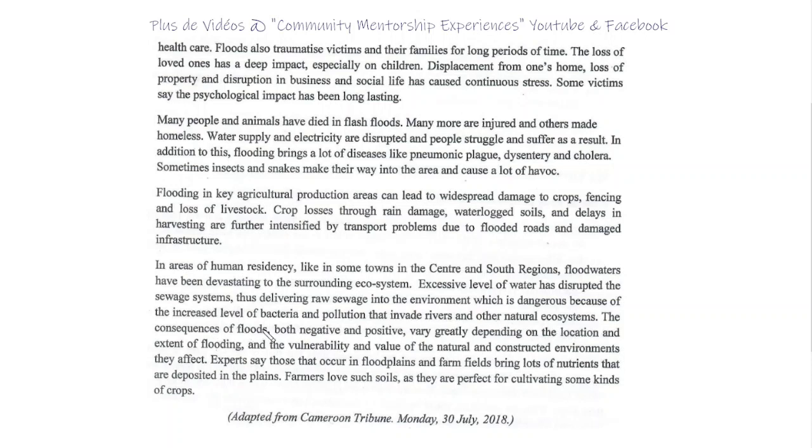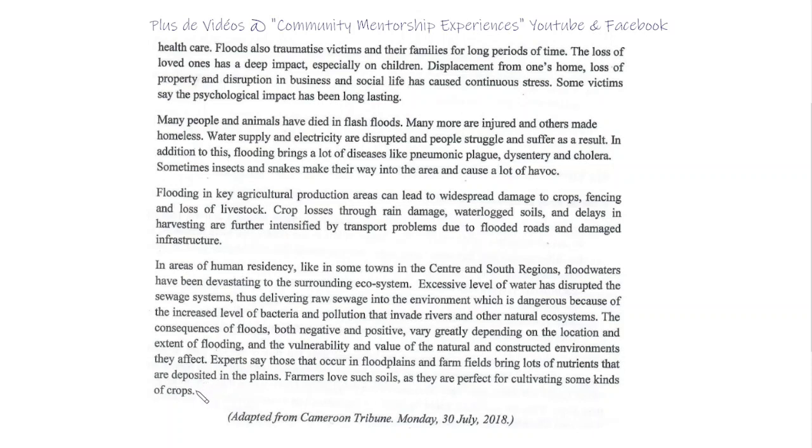The consequences of floods, both negative and positive, vary greatly depending on the location and extent of flooding and the vulnerability and value of the natural and constructed environments they affect. Experts say those that occur in floodplains and farm fields bring lots of nutrients that are deposited in the plains. Farmers love such soils as they are perfect for cultivating some kinds of crops.